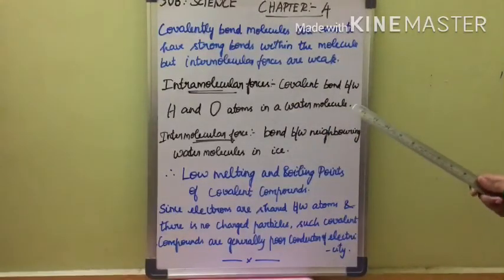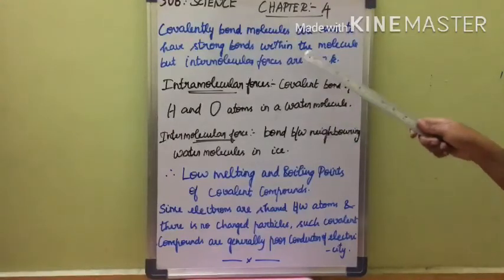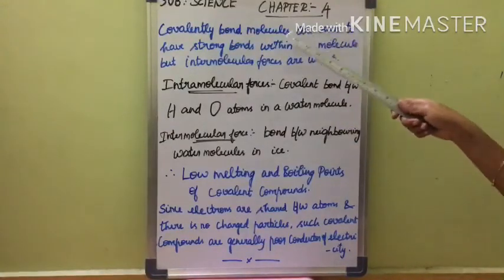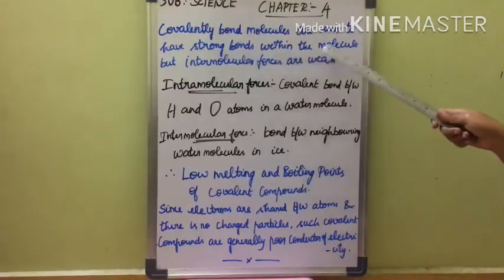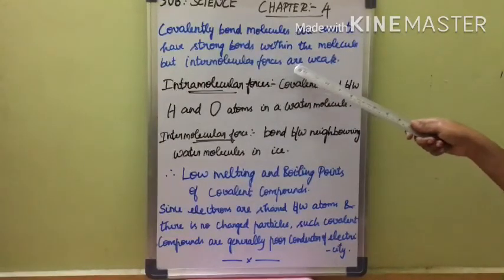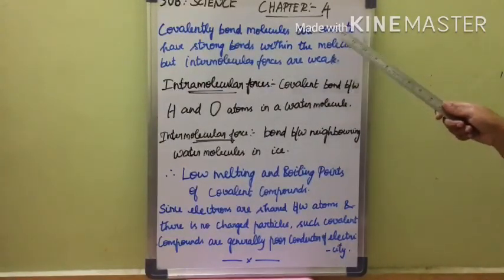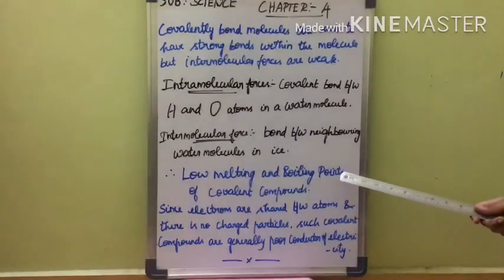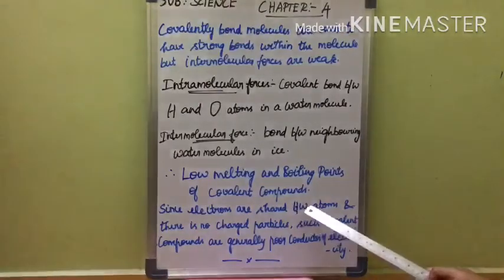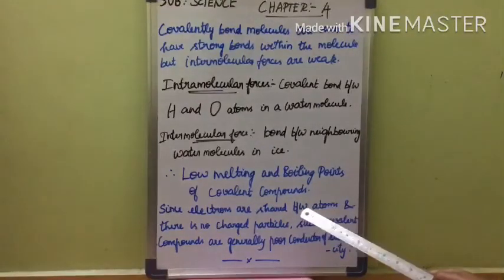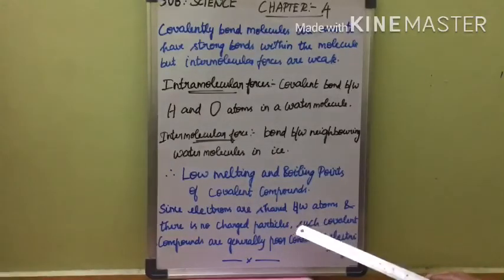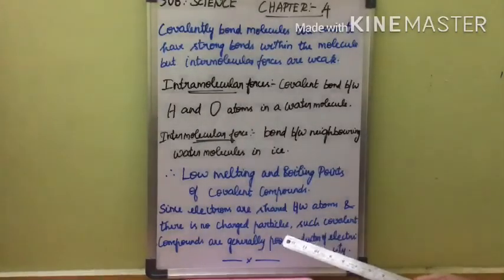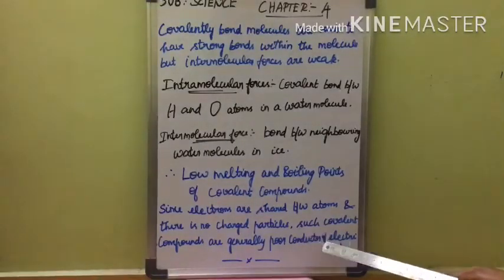You just imagine, then only you will get clarity. So by this we can say covalently bonded molecules are seen to have strong bonds within the molecule, but intermolecular forces are weak. This gives rise to the low melting and boiling points of covalent compounds. Since electrons are shared between the atoms, there is no charged particle, isn't it? So such covalent compounds are generally poor conductors of electricity.